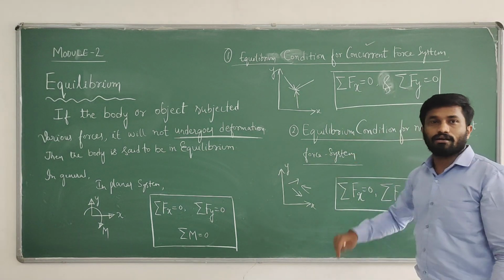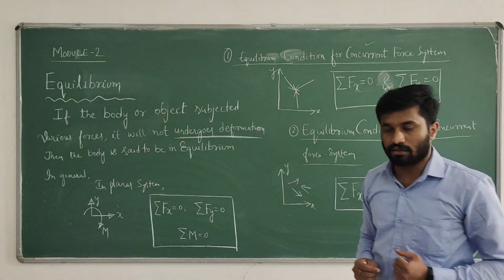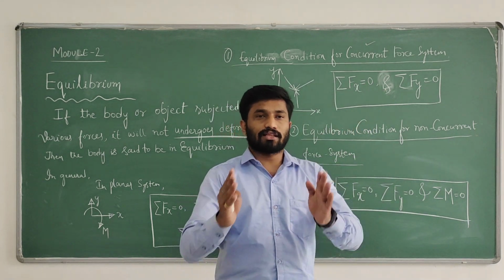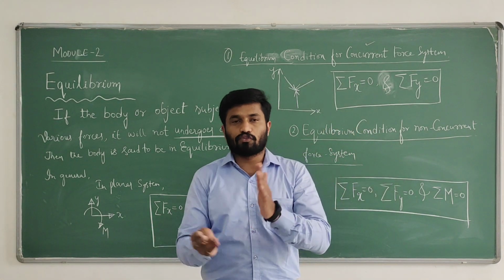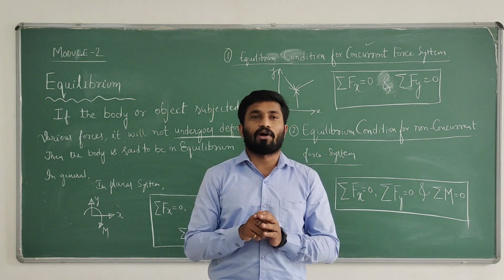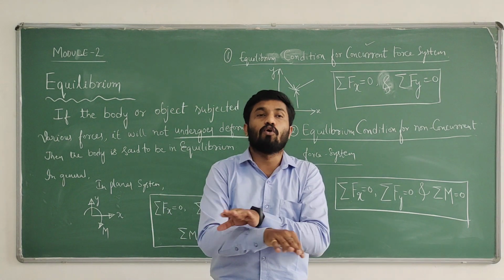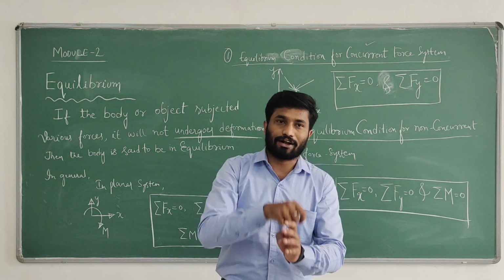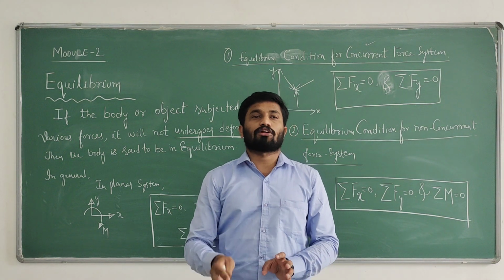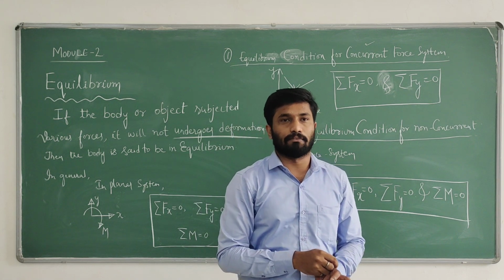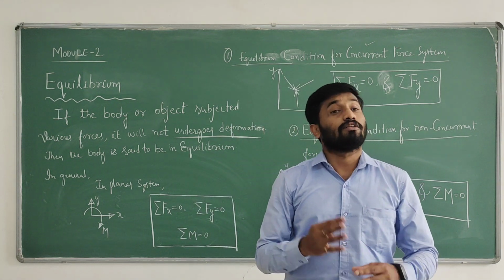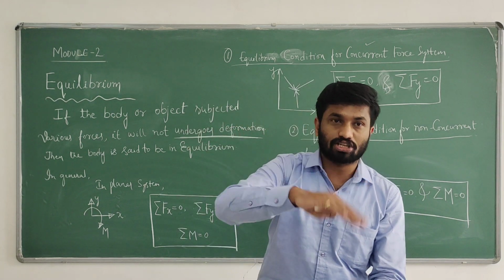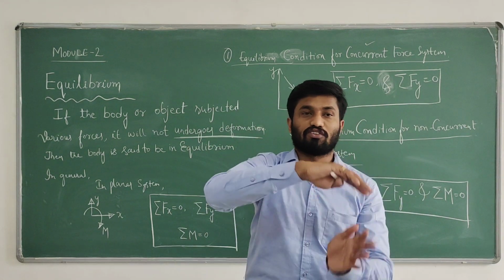Next, for the second one, write the sketch and explain in 2 or 3 sentences what is meant by non-concurrent force system. Non-concurrent force system means all forces do not meet at a single point. Every force has its own line of action, which creates an eccentricity, that is a moment effect on the body. Hence there are 3 equations of equilibrium possible, because the body can move in the x direction, in the y direction, and also rotate, that is moment.